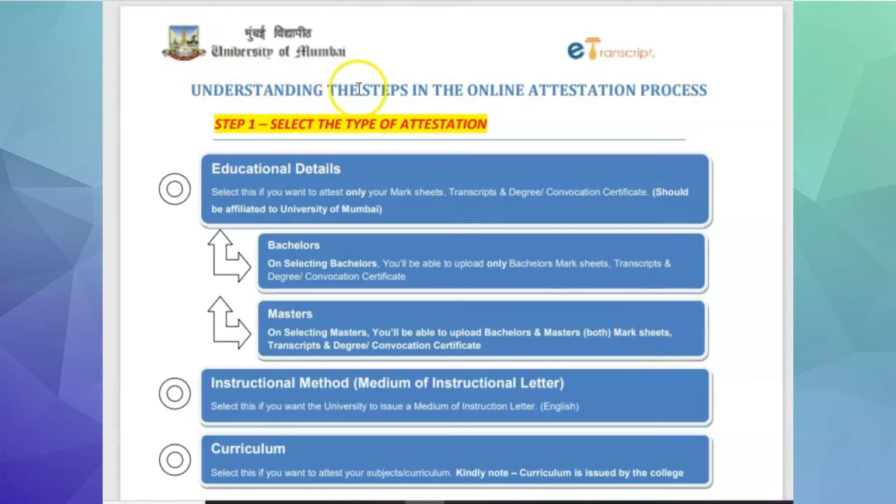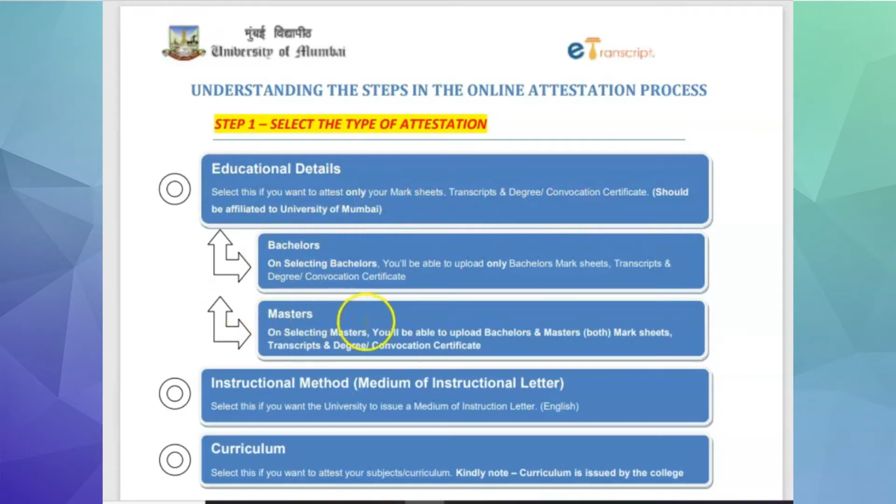University has given the steps in the online attestation process. There are various steps. Let us understand one by one. Step 1. Educational details. Select this if you want to attest only your mark sheet, transcript and degree and convocation certificate. Now there are two options given, bachelor's and master's.